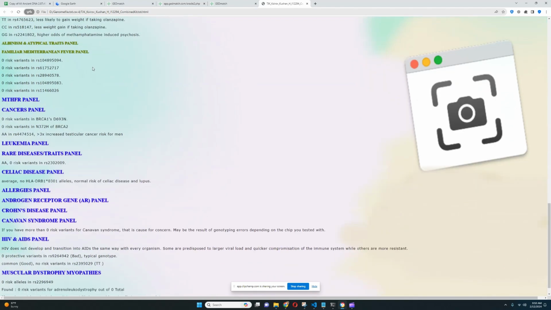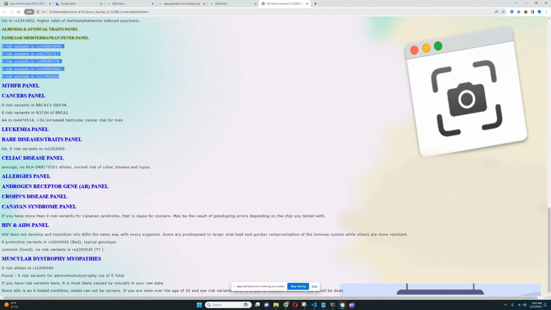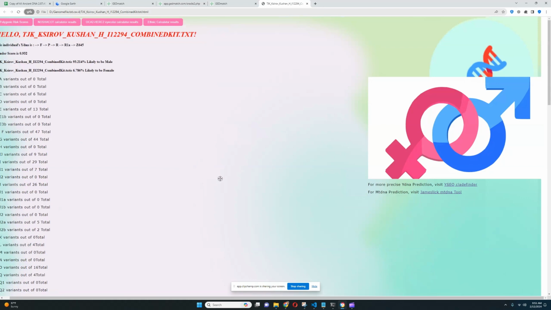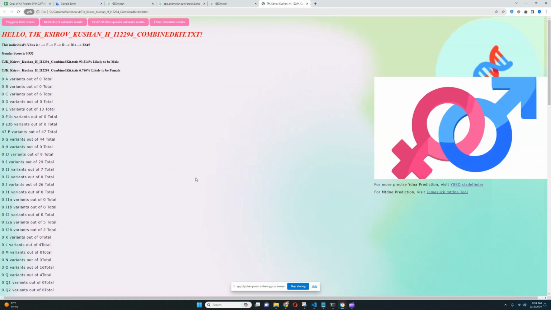It's so uninteresting. For familial Mediterranean fever, there's only 5 that was found, and he doesn't have any risk variance in any of them. MCHFR, nothing here was found in the file. For HIV and AIDS panel, it looks like he does not have protective variants that protect against HIV. Okay, really interesting to see. And for muscular dystrophy, it looks like only 1 variation was found. So this is just kind of a low quality file, unfortunately. There's not much information here.